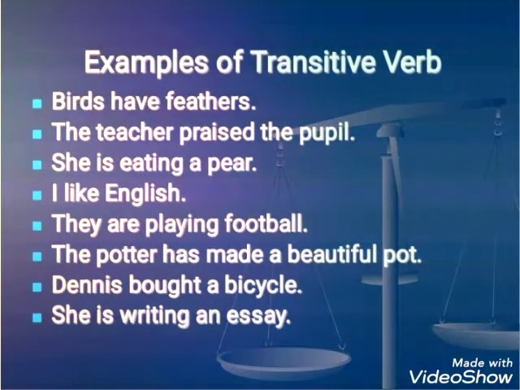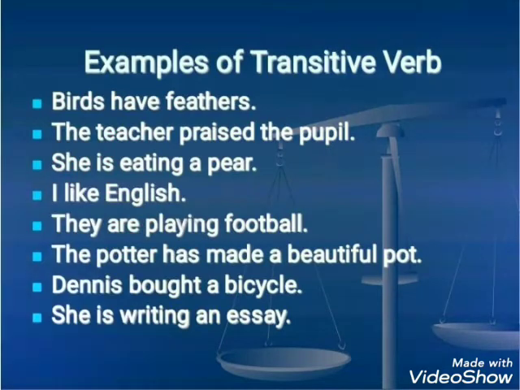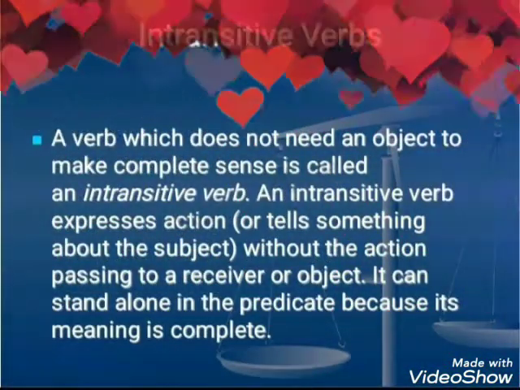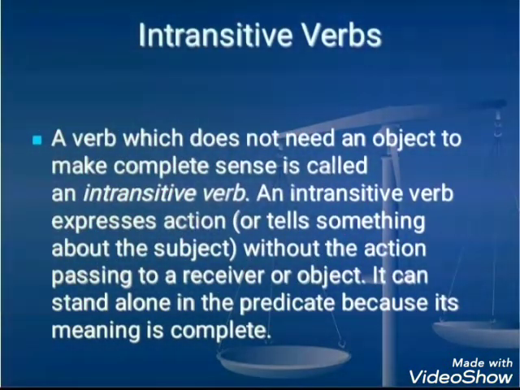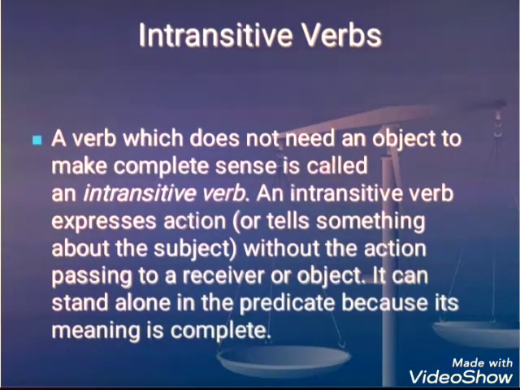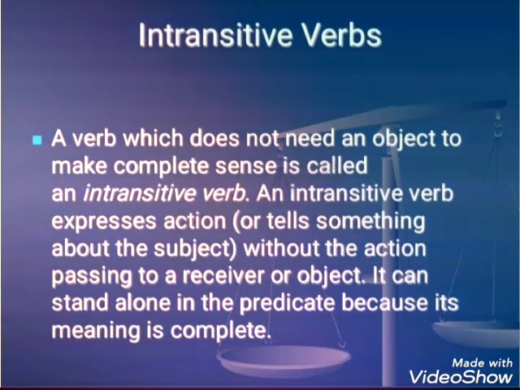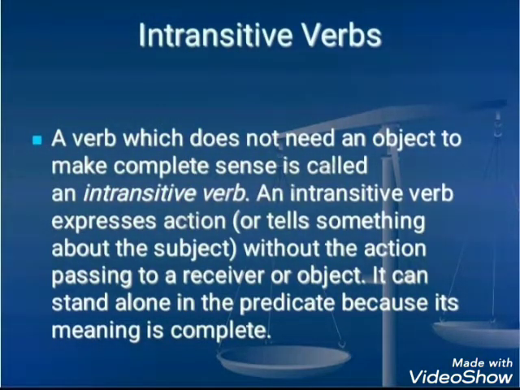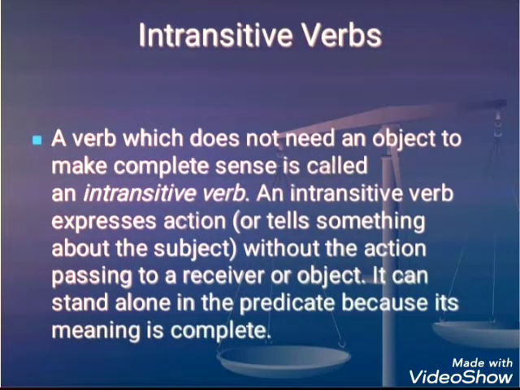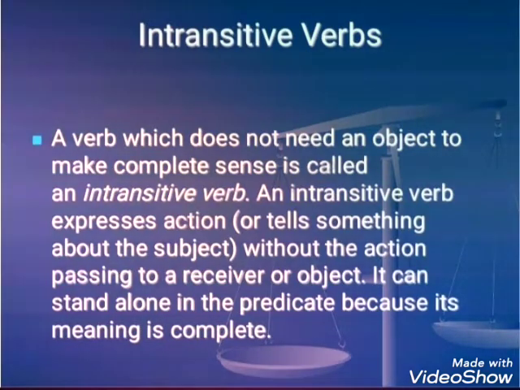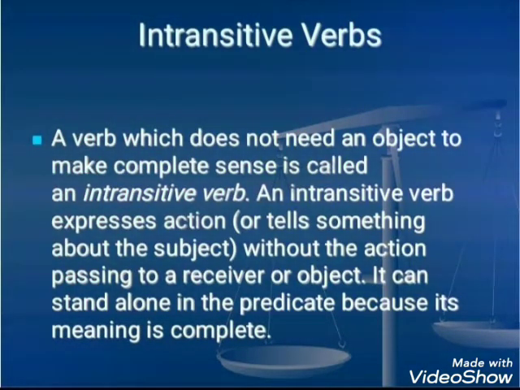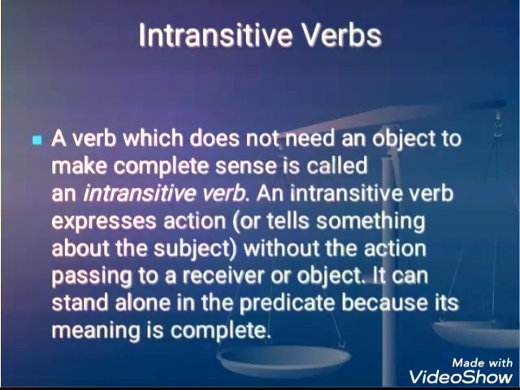Let's go to intransitive verb. Intransitive verbs. A verb which does not need an object to make complete sense is called an intransitive verb. It expresses action, that is, tells something about the subject without the action passing to a receiver or object. It can stand alone in a predicate because its meaning is complete. Let's look at the examples.